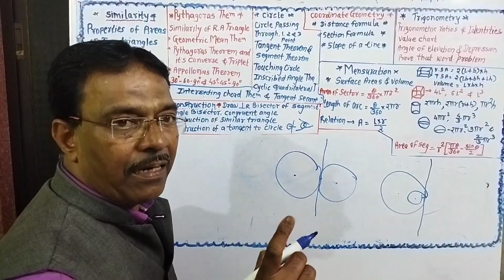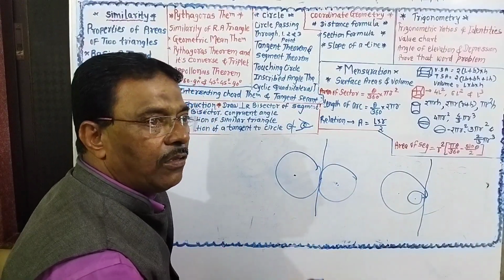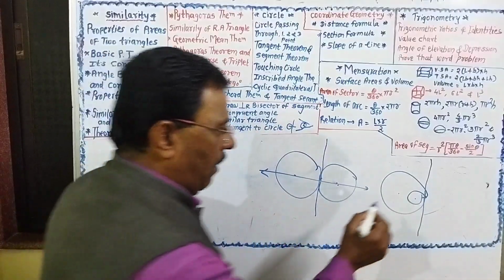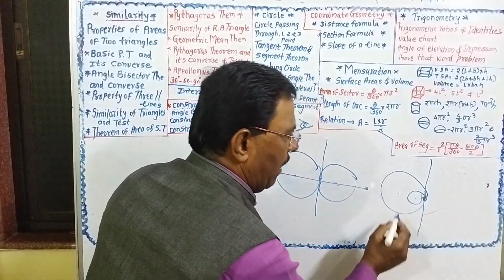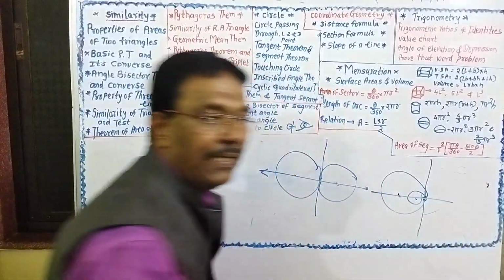And there is one theorem: the point of contact of touching circles lies on the line passing through their centers.